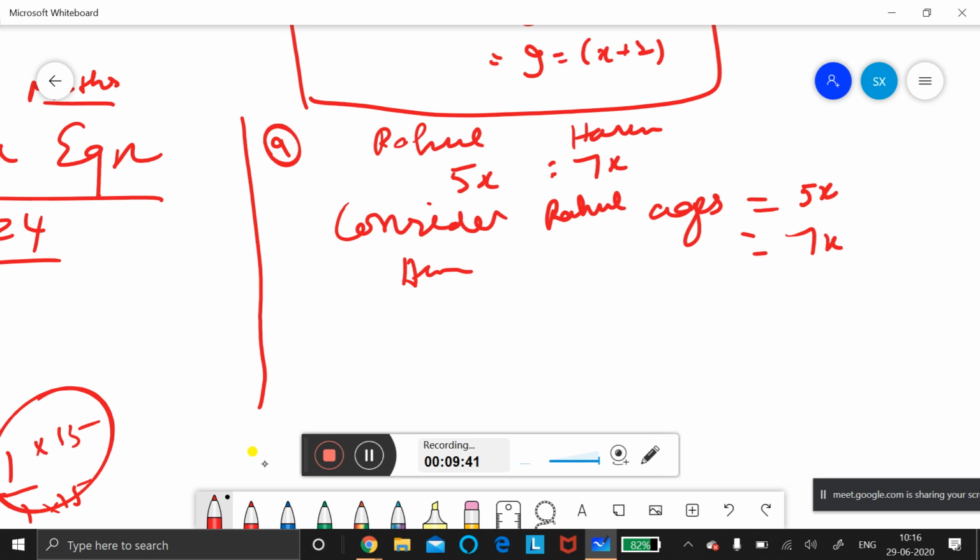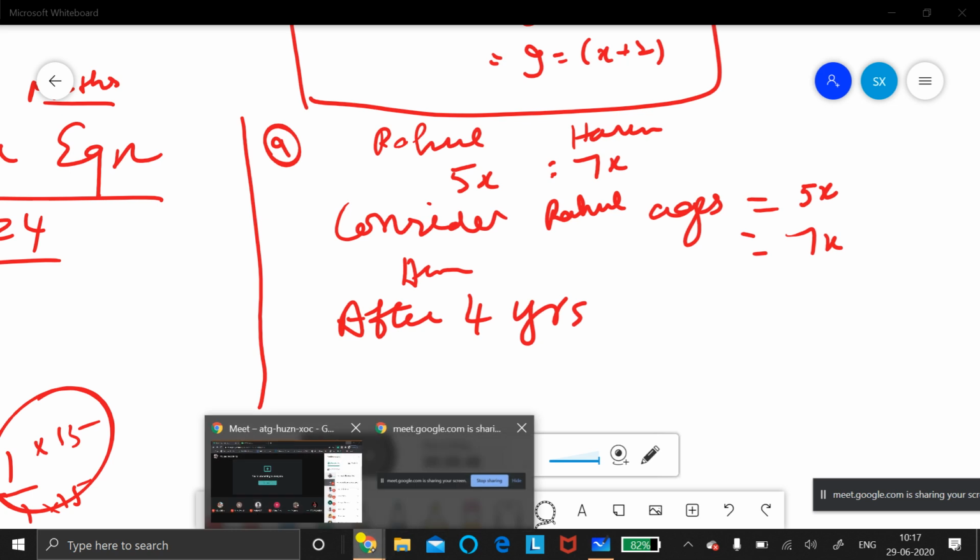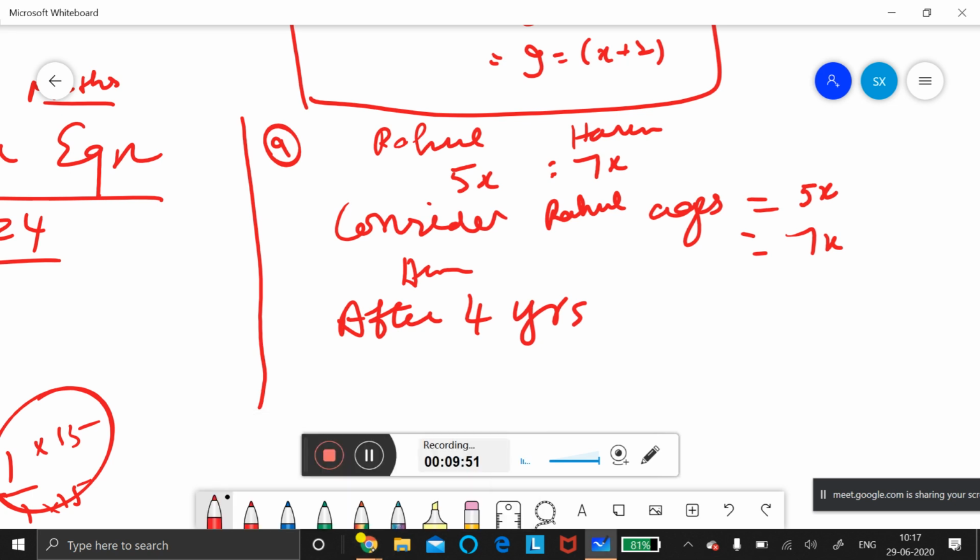Then second clue. This is the first clue. The second clue says that after 4 years, Rahul's age 5x will be 5x plus 4. Arun's age will be 7x plus 4.